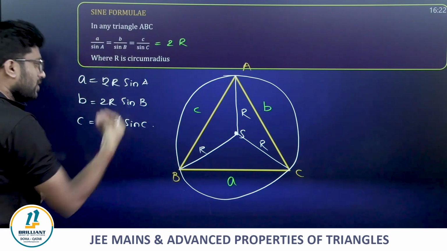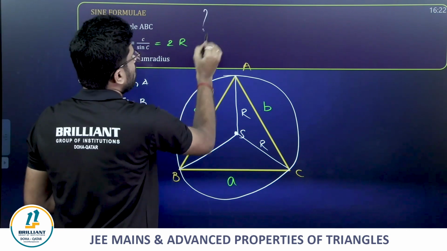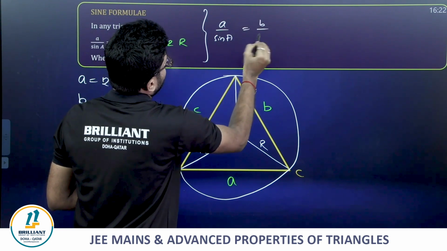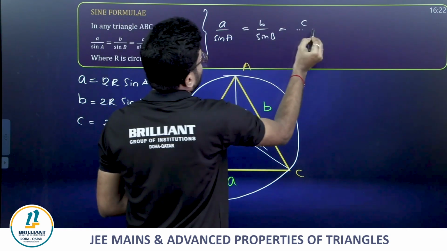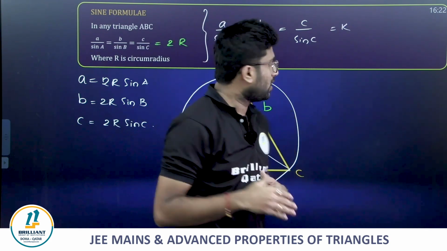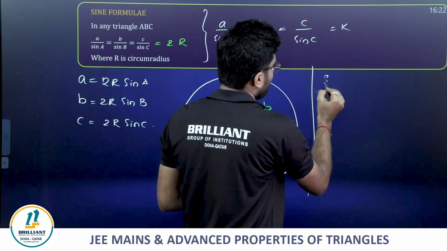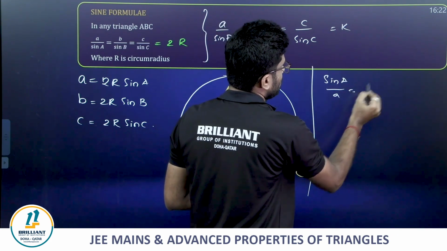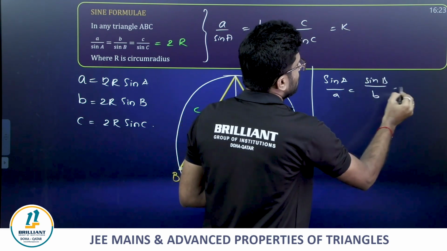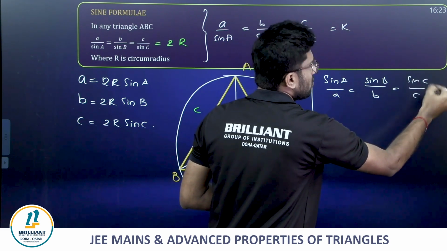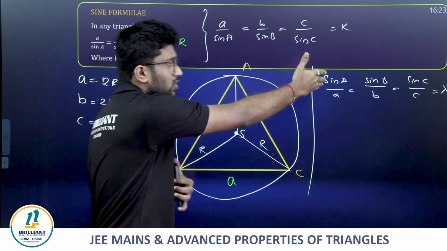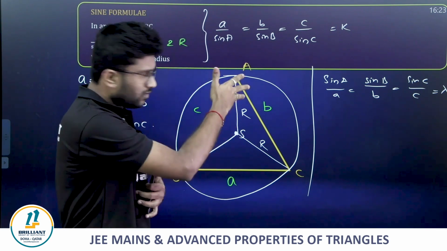Not only this, friends, in the majority of cases we take a by sin A is equal to b by sin B is equal to c by sin C is equal to some k, or depending upon our necessity, we take sin A by a is equal to sin B by b is equal to sin C by c is equal to some lambda. Depending upon our necessity, we take either the ratio of sides to sines or the ratio of sines of angles to the opposite side.